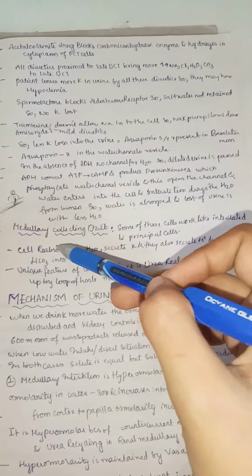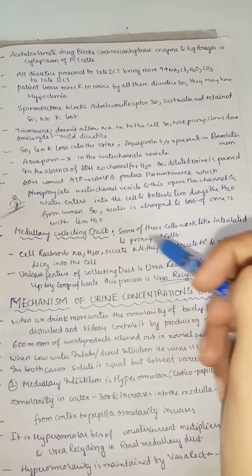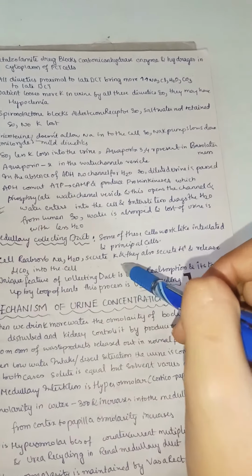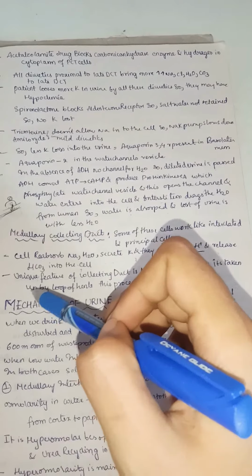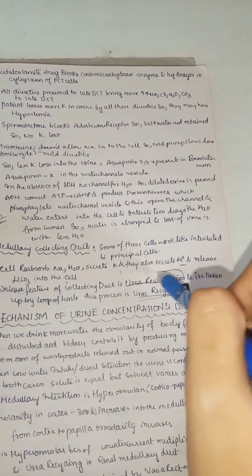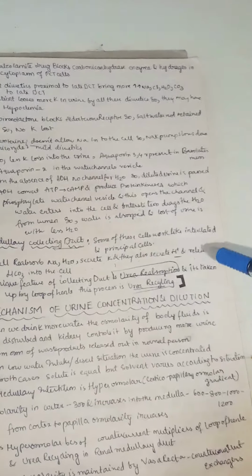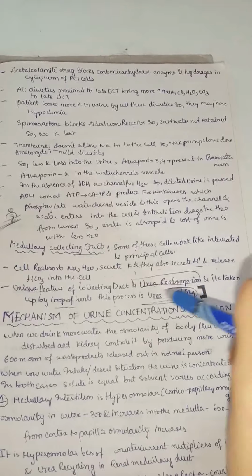Next, the medullary collecting duct. Some of these cells work like intercalated and principal cells. They reabsorb sodium and water, secrete potassium, and also secrete H+ and release bicarbonate into the cell. The unique feature of the collecting duct is urea reabsorption. This is the unique feature of the last part, the collecting duct, and the urea is taken up by the loop of Henle. This process is called urea recycling.